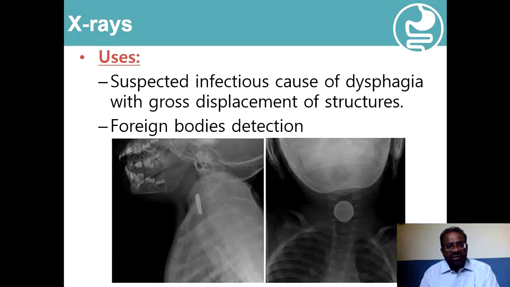The X-rays are mainly helpful to demonstrate the presence of suspected infectious causes of dysphagia when they indicate gross displacement of structures, and similarly the presence of foreign bodies will also be detected on these plain X-rays.